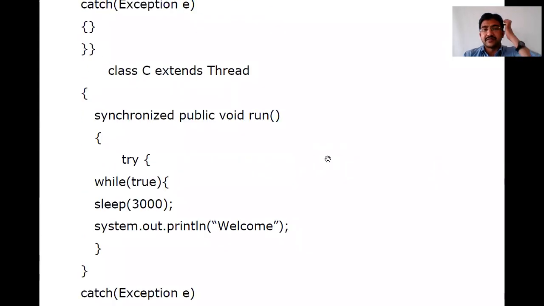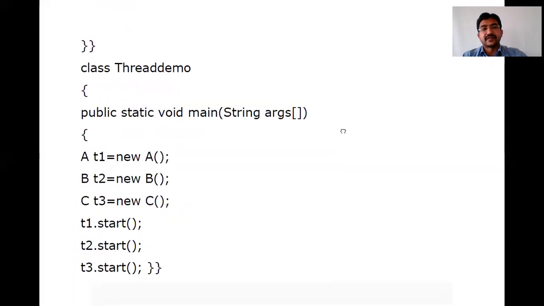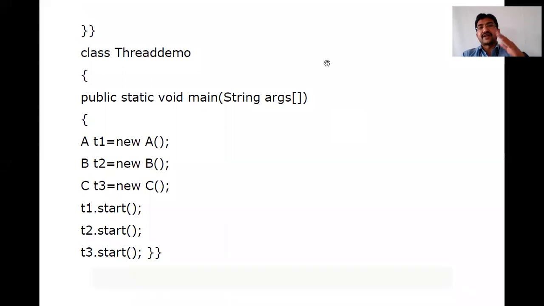Then we have class C. Under this class C, for every 3 seconds, it displays the welcome message. Now, three classes we have created. Class A, for every 1 second, displays good morning. Class B, for every 2 seconds, displays hello. Class C, for every 3 seconds, displays welcome.